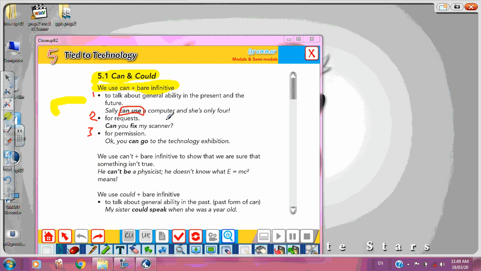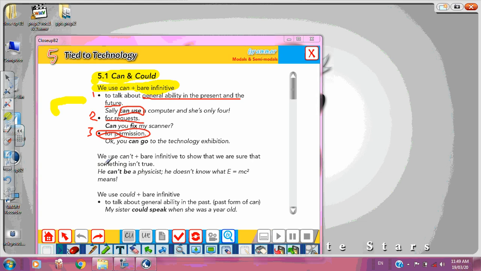Number 2, for requests. So number 1 is general ability in the present and in the future, and number 2 is for requests, when I request someone to do something. Can you help me with my homework? Can you open the door for me? Okay, and number 3 for permission, like when I say you can go to the technology exhibition. Okay, you can go out. You can visit your uncle after you finish your dinner. So again, I use can for 3 things: for ability in the present and the future, for requests, and for permission.